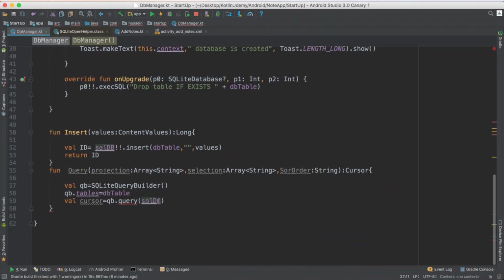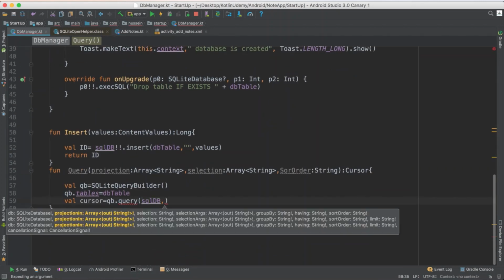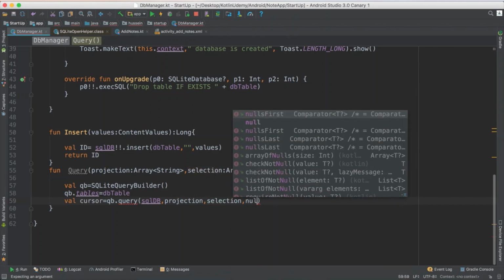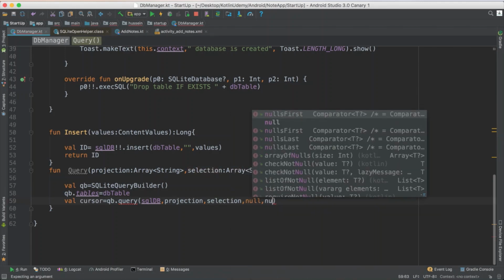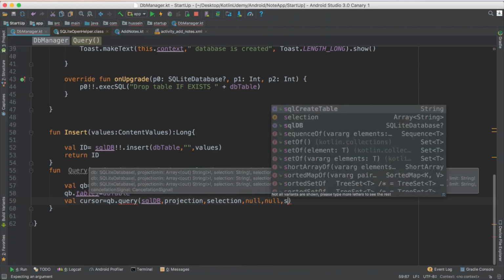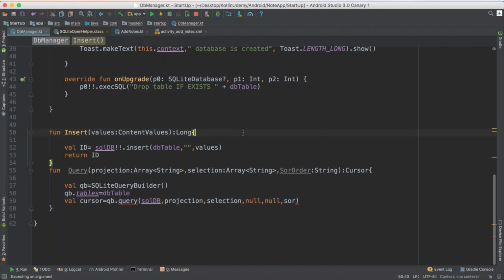The second parameter should be the projection, so make sure to pass the projection. Third parameter, the selection that I want. Fourth parameter, I don't care about it, null. Fifth parameter null, I'm not using it for now, and I send the sort order.